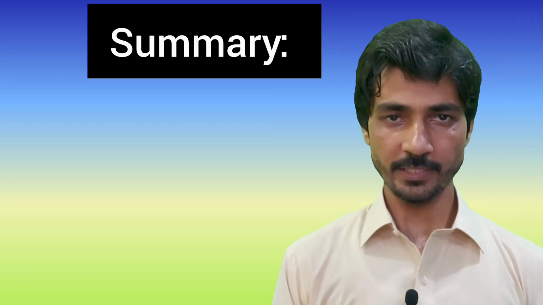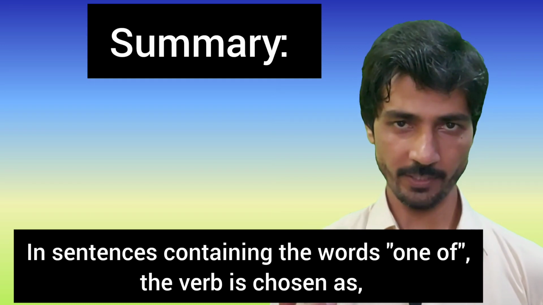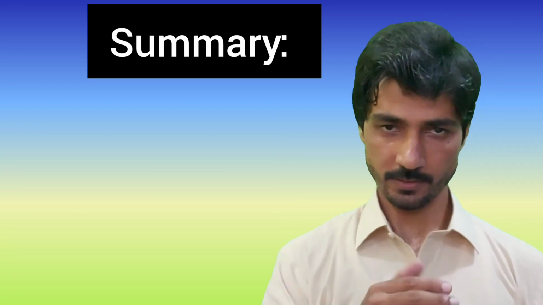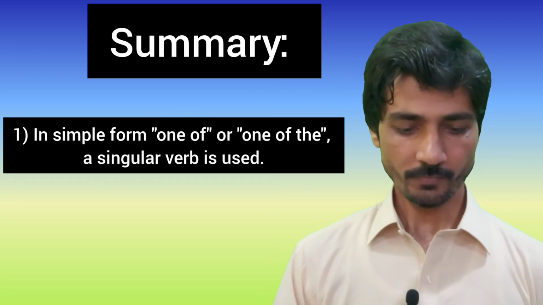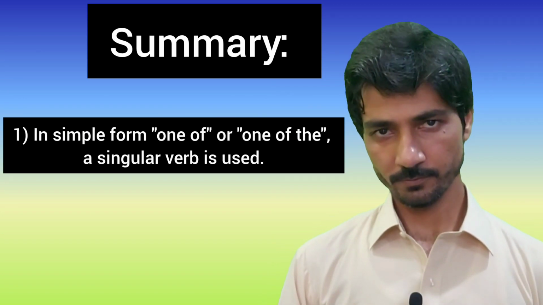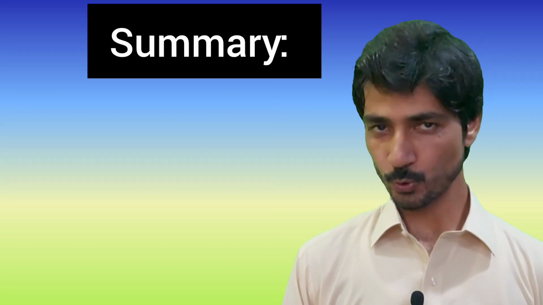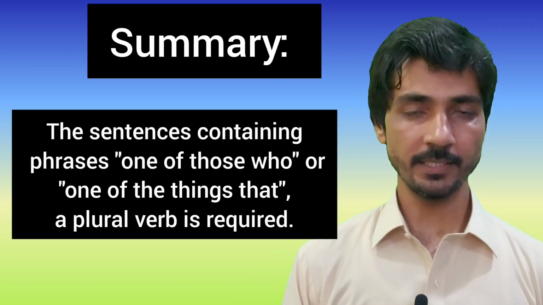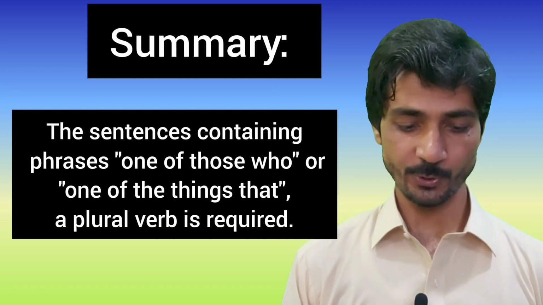To sum up, rule number 16 covers all those sentences which contain the words one of. We have two main sub rules in this rule number 16. Number first is one of or one of the requires a singular verb. Number second is one of those who or one of the things that, a plural verb is required. And we have an exception to this rule. If the word only precedes one of or one of those, then a singular verb is used.